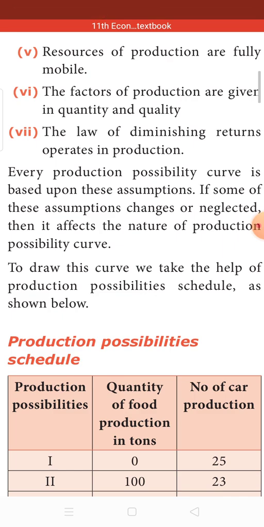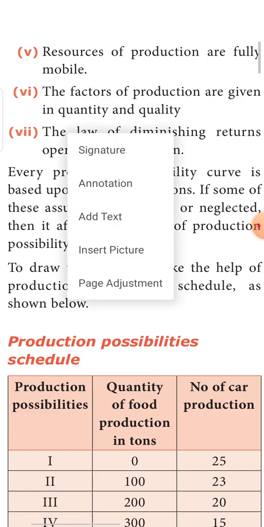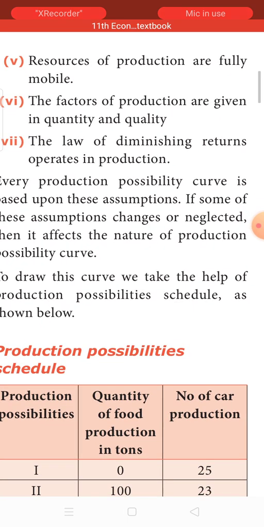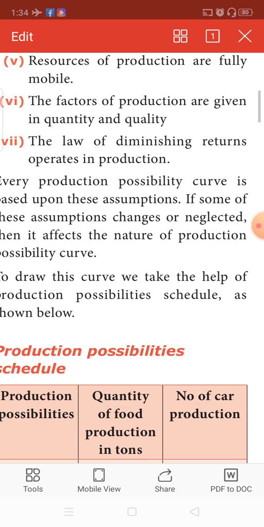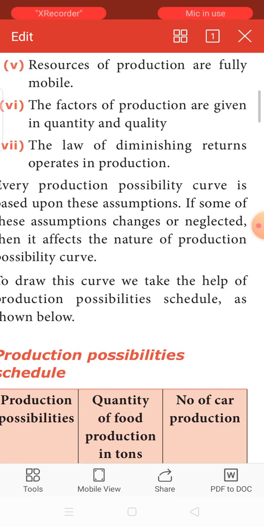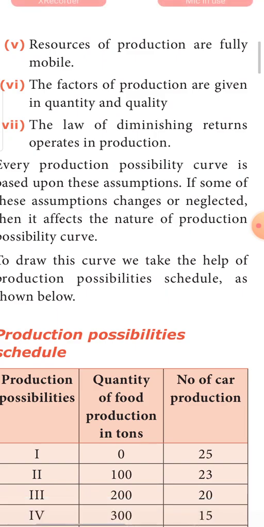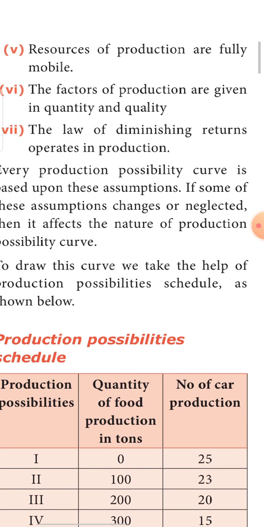The next is, the resources of production are fully mobile. I can use a resource of production either for producing commodity A or for producing commodity B. See, for example, there are two commodities which are to be produced. In our example, it is cars and food. I can move the factors of production for the production of cars or for the production of food also. So the factors of production are given in quantity and quality. It is already very clearly defined. This is the quantity of factors of production available, and this is the quality of the factors of production available.